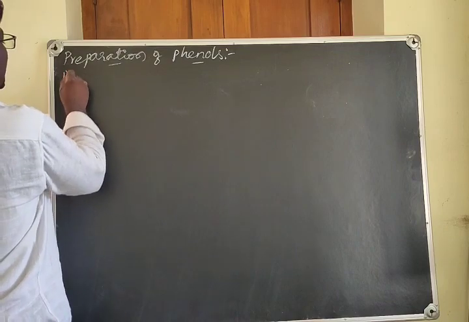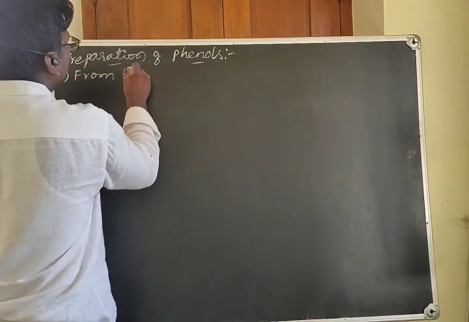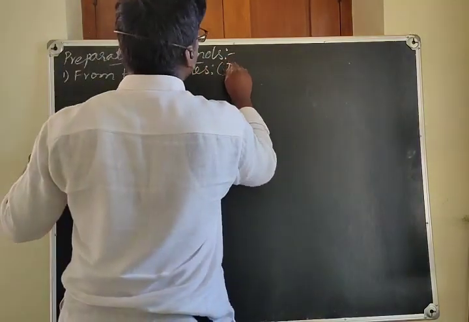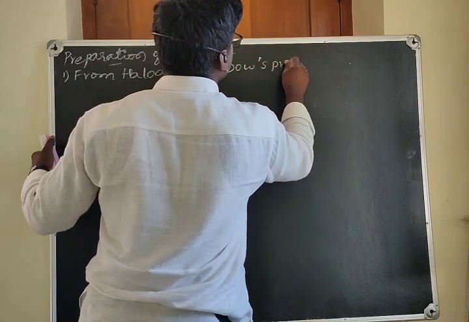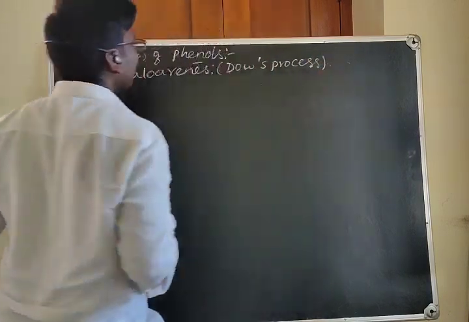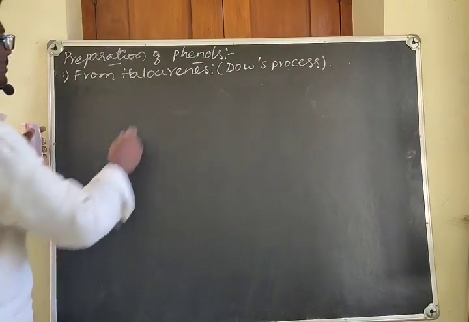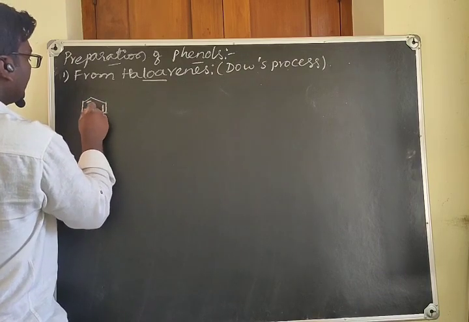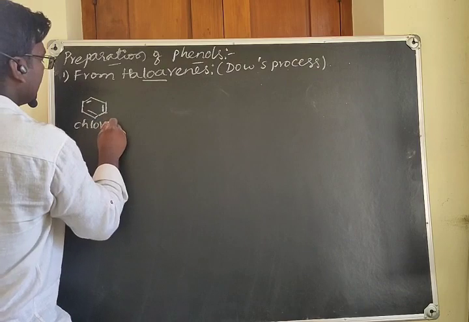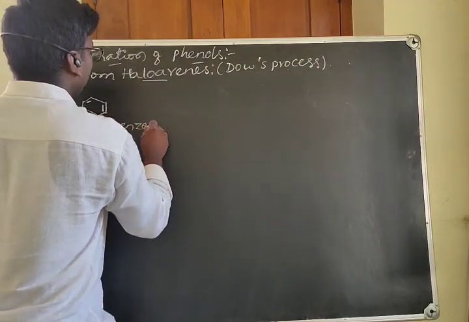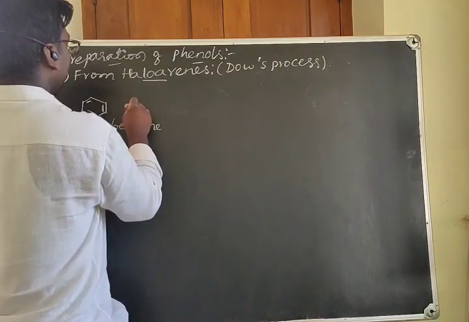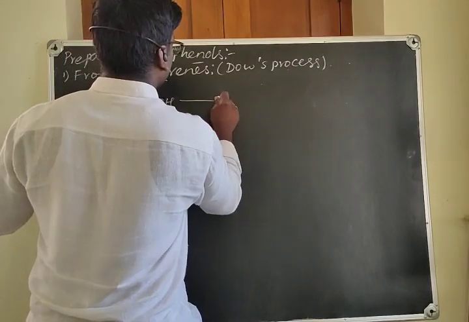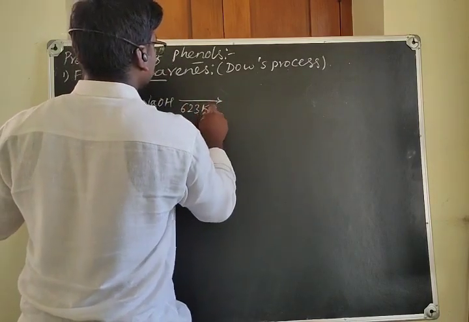The first is from haloarenes. This process is called the Dow process. Let us understand what the Dow process is. Take the haloarene, for example chlorobenzene, and treat this compound with NaOH at a high temperature, that is 623 Kelvin.